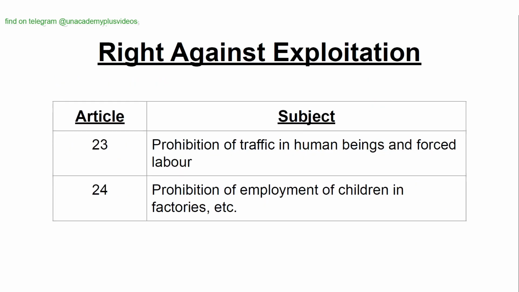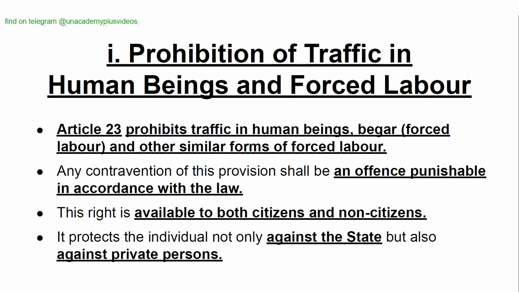Right against exploitation. Article 23: Prohibition of traffic in human beings and forced labor. Article 24: Prohibition of employment of children in factories, etc. Prohibition of traffic in human beings and forced labor. Article 23 prohibits traffic in human beings, beggar, forced labor, and other similar forms of forced labor. Any contravention of this provision shall be an offence punishable in accordance with the law.